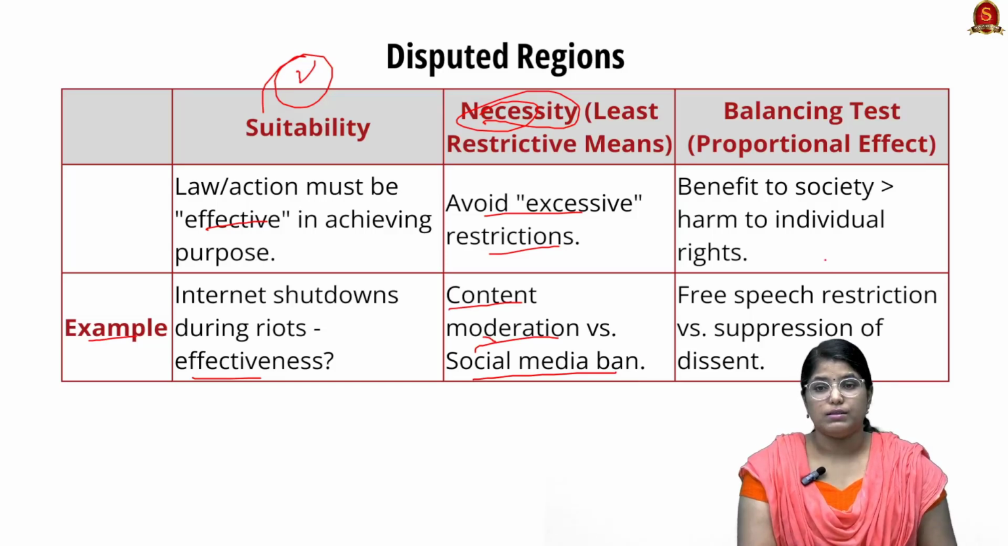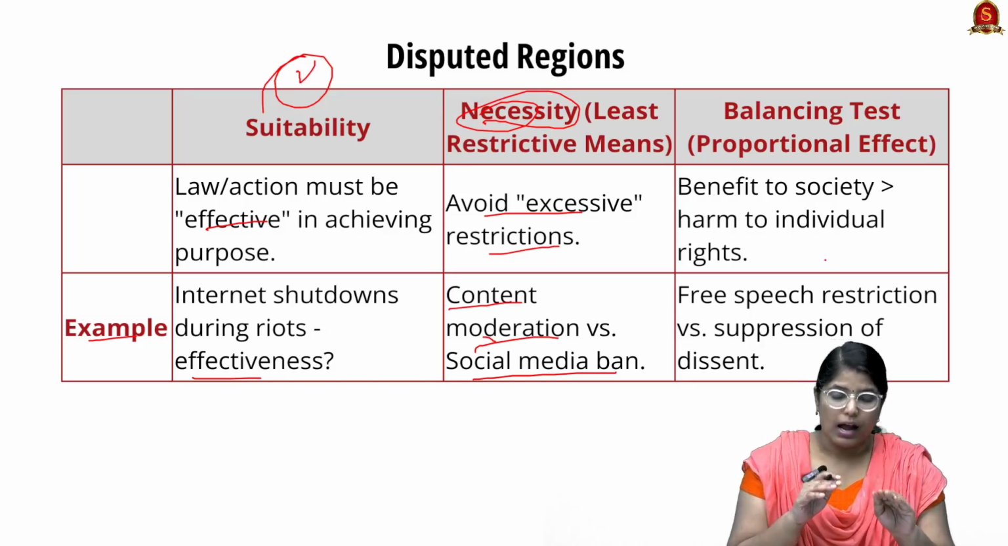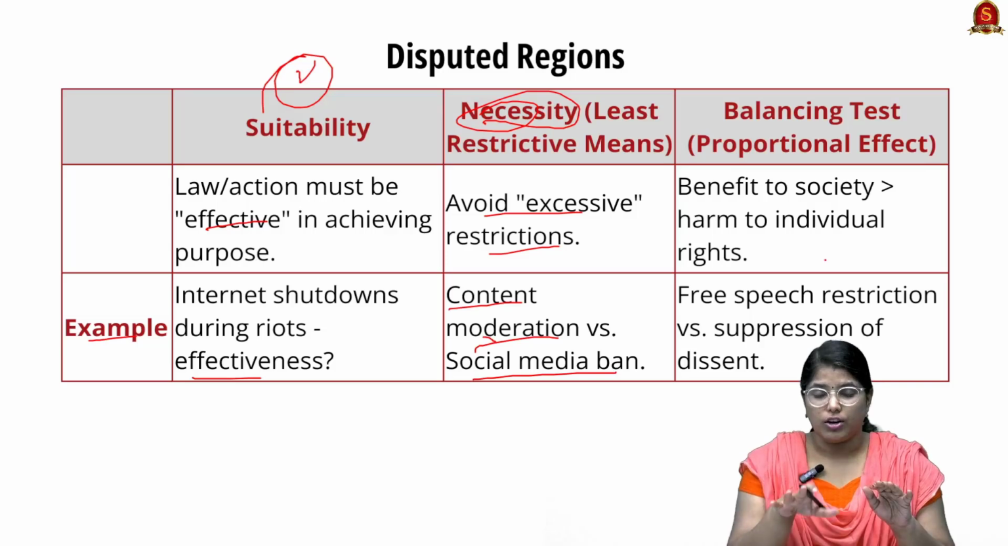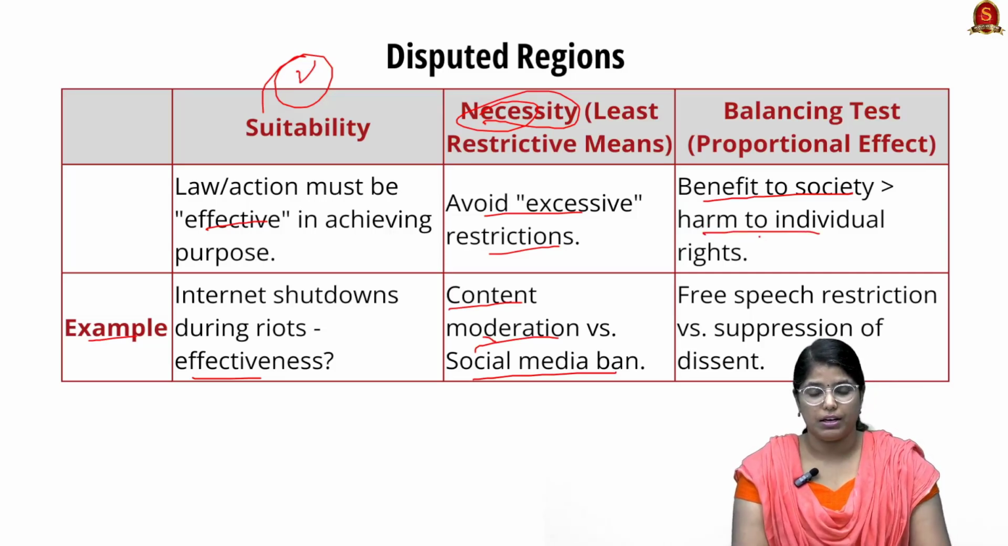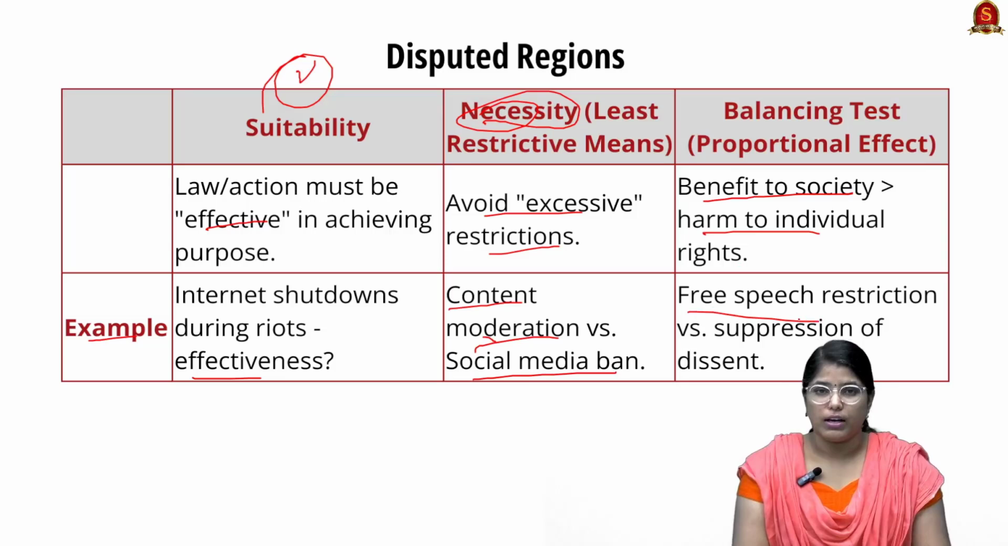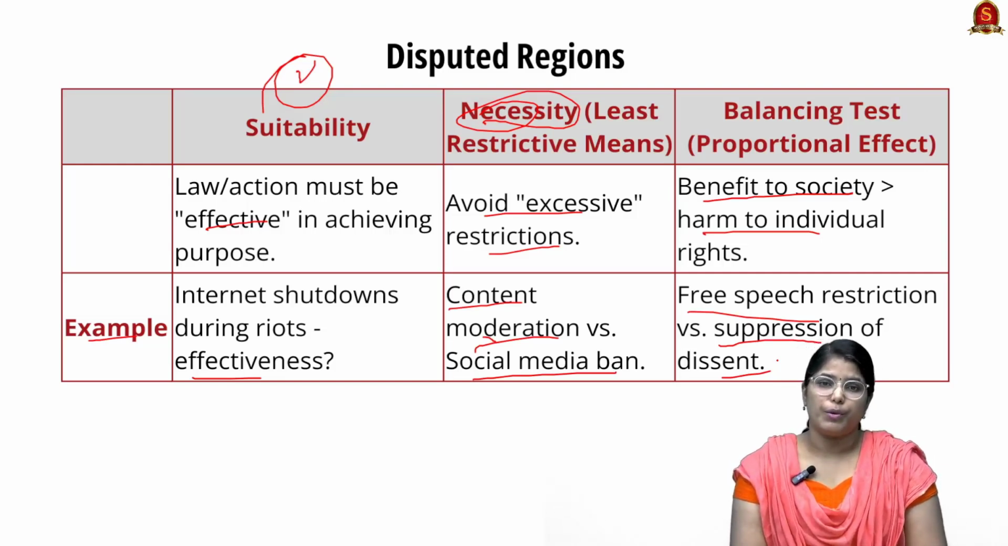And the final important thing is balance. Here comes the proportional effect. The freedom of the individual as well as the freedom or the security of the nation should not be compromised at any level. So this is what the final thing says. The benefit to the society should be the greater thing, and the harm to individual rights should be the lesser thing. A very good example for this is free speech restriction versus suppression of dissent. So these are all important facts that you have to remember when it comes to the proportionality test. In the preliminary question, they might give you 4 different options describing the proportionality test, so you can remember that.